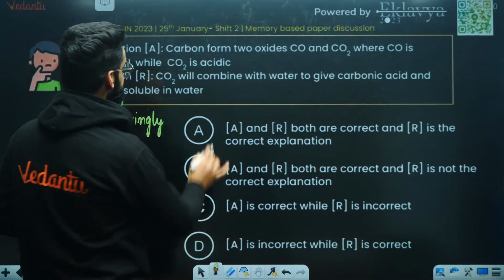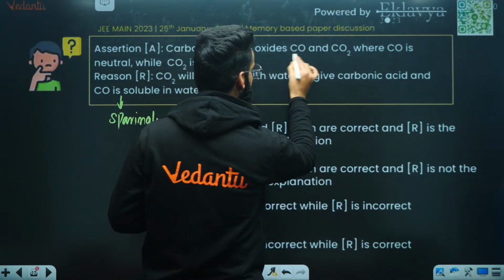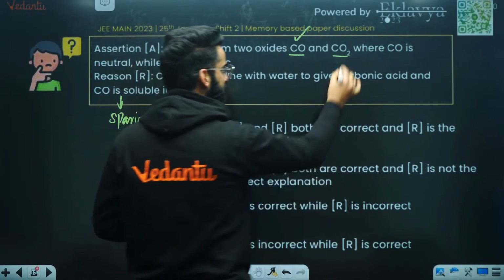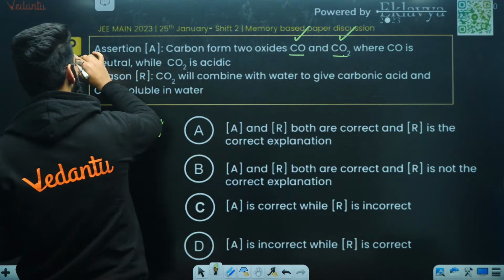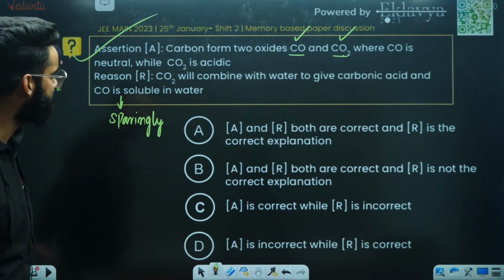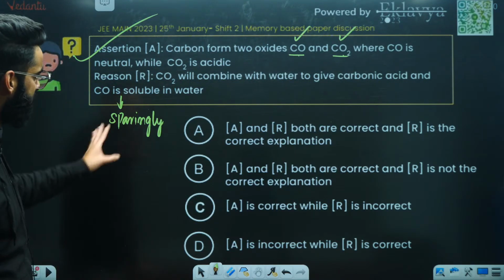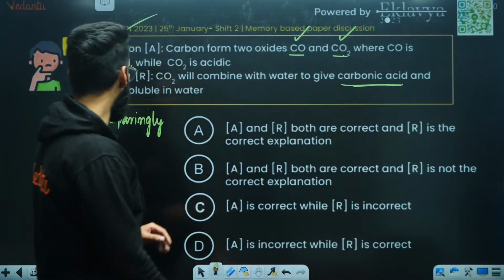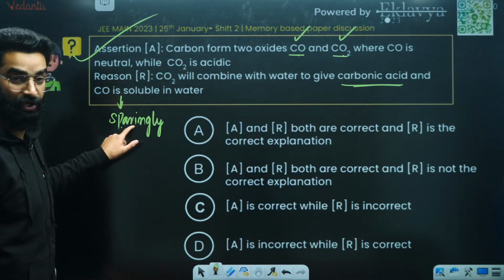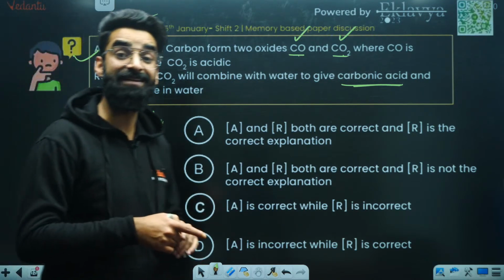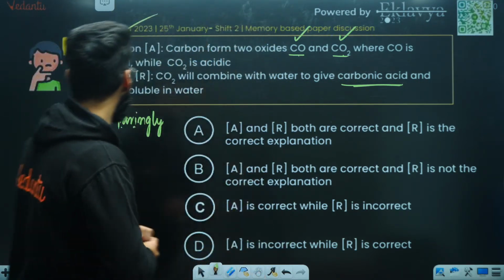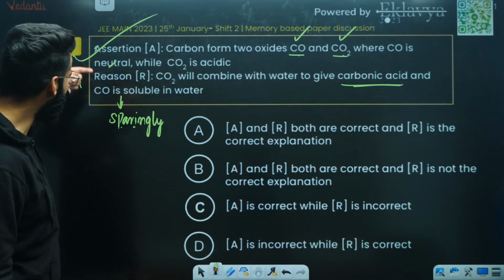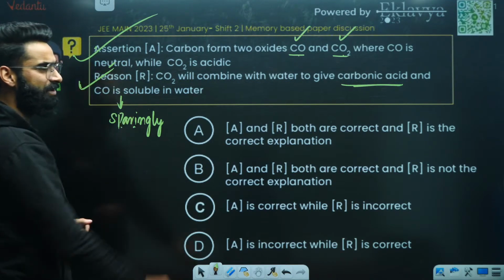See, the question says carbon forms two oxides, absolutely correct. Carbon monoxide, carbon dioxide, absolutely correct. Carbon monoxide is the neutral ligand, every one of you will be knowing. Carbon dioxide is acidic, absolutely correct. So the assertion is absolutely correct, right? Carbon dioxide will combine with water to form carbonic acid, correct only. And carbon monoxide is sparingly soluble in water. This is also correct. No doubt assertion is correct, reason is correct. But is the reason the correct explanation of the assertion?